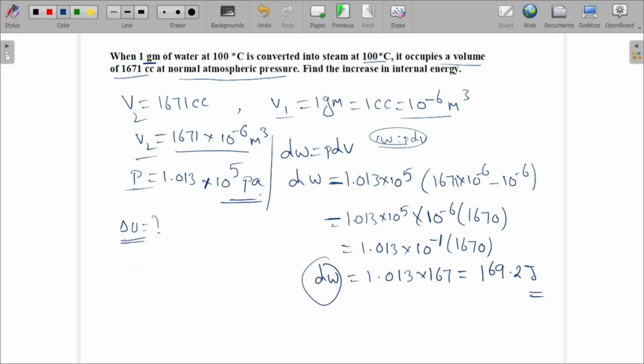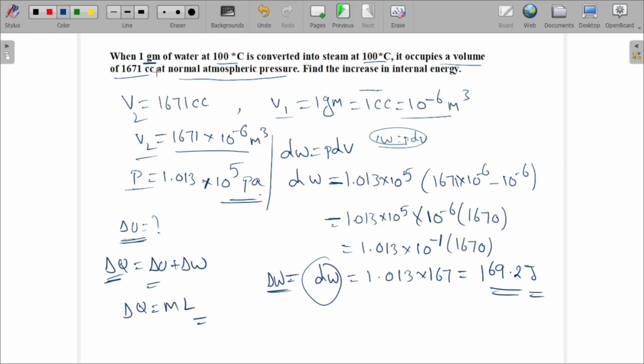So now we got work done, and we need to find the increase in internal energy. According to the first law of thermodynamics, delta Q equal to delta U plus delta W. What about delta U? We need to find it out. What about delta Q, the heat energy? It is converting heat energy. When 1 gram at 100 degrees Celsius is converted into steam, what is the formula? Delta Q equal to M into L, mass into latent heat.